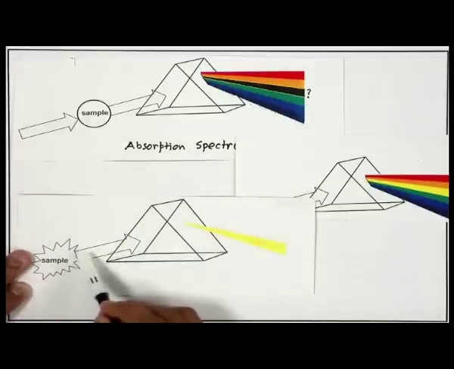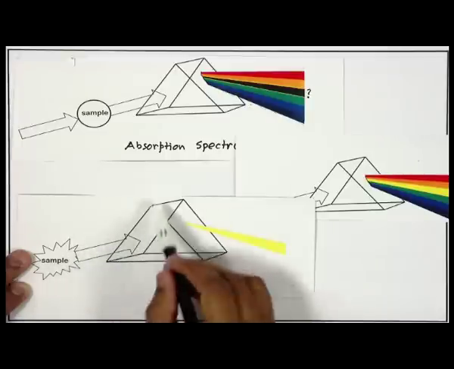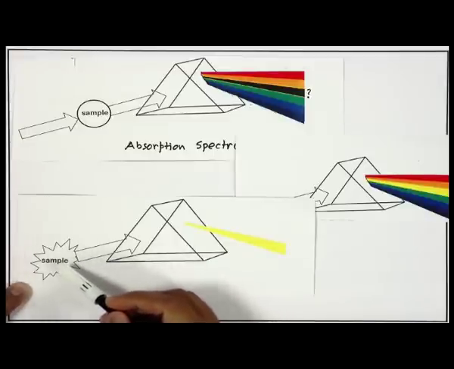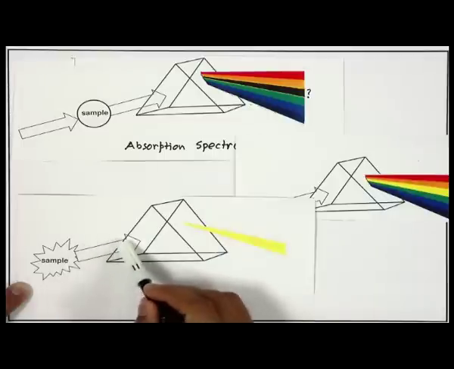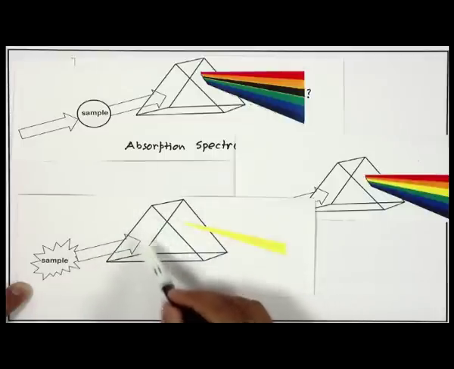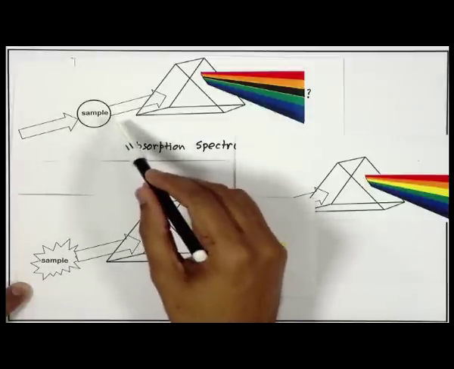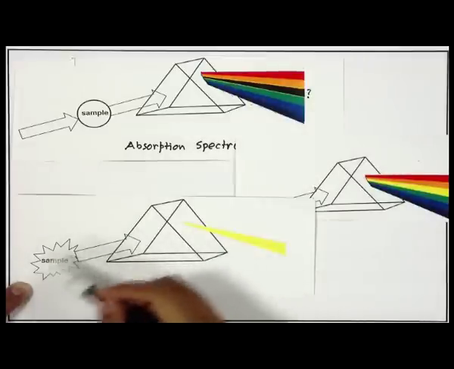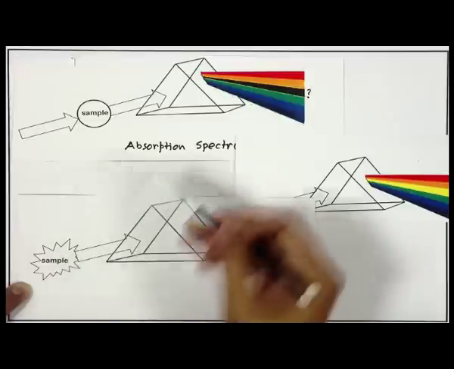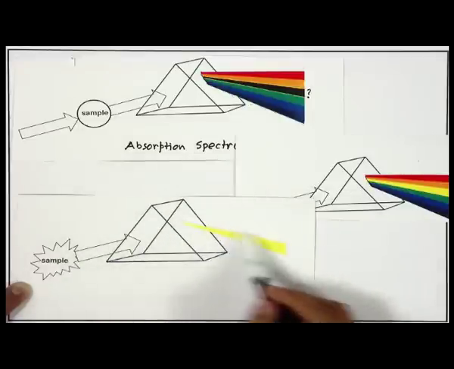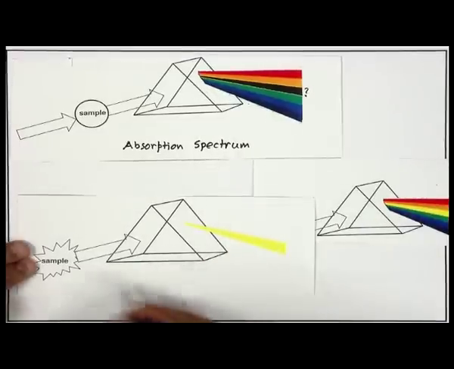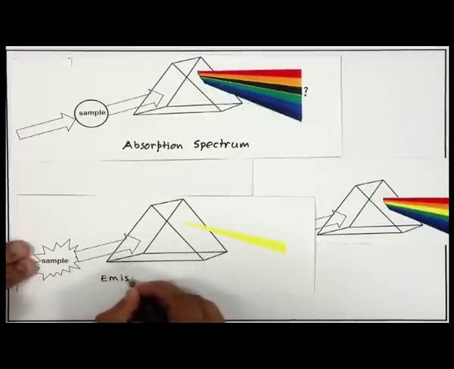In this experiment, the arrow, the light that I am passing through the prism, is the radiation coming from the excited sample. When I allow this radiation to go through the prism, it again splits them. In my previous experiment the sample had absorbed this color, and in this experiment, after I allowed the sample to relax, the sample has emitted the yellow color, and this yellow color comes out of the prism. So, what we see in this second experiment, we call emission spectra.